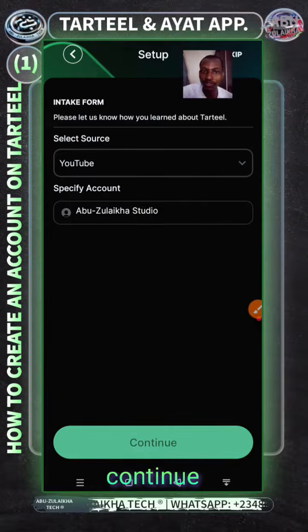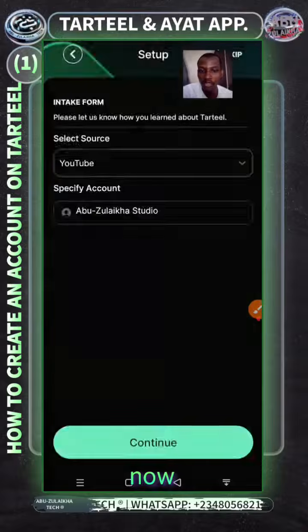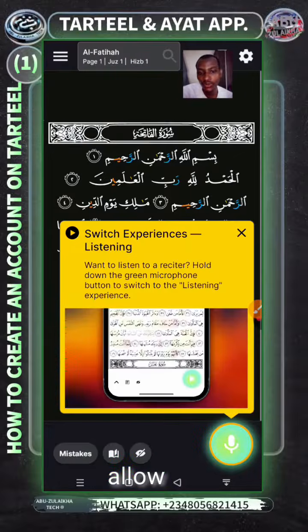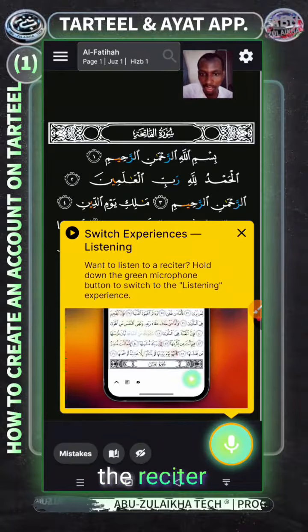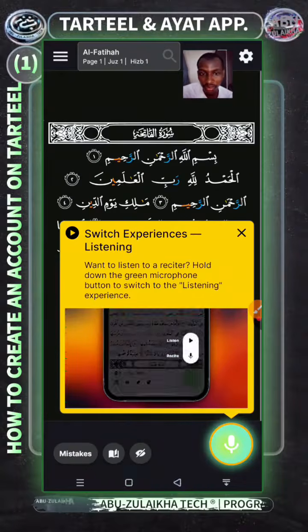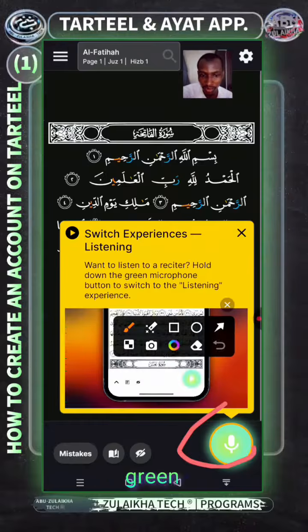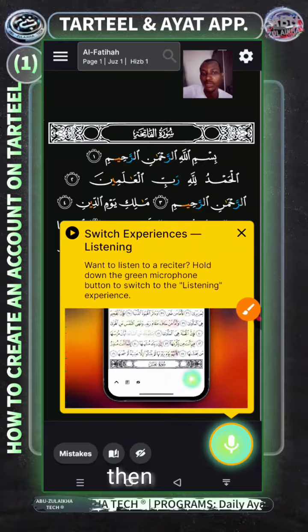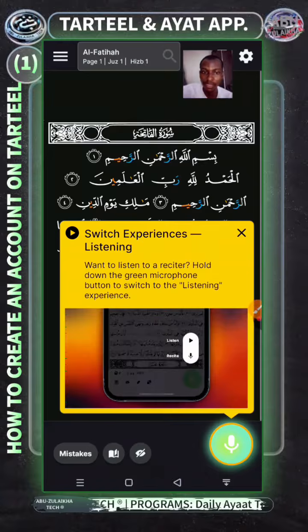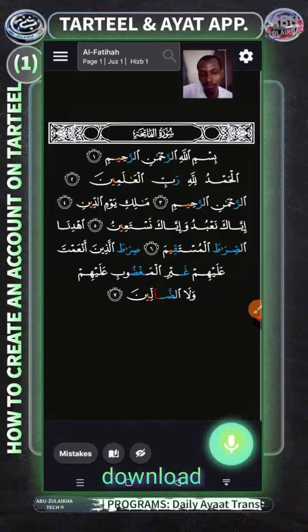Just say continue. Then you enable allow. It's now giving you some hints that if you want to listen to a reciter, hold down the green microphone. This is the green microphone here. So you hold it down, then you are going to listen to a reciter, and it has to be online or you can download it.